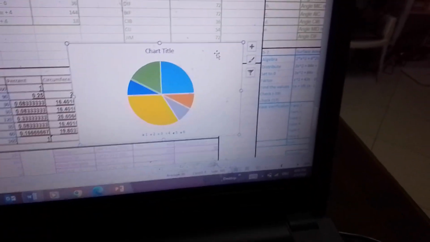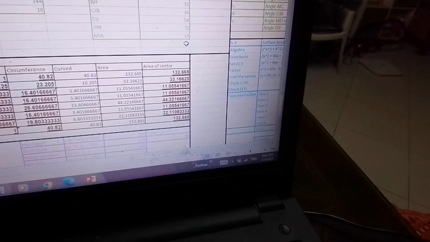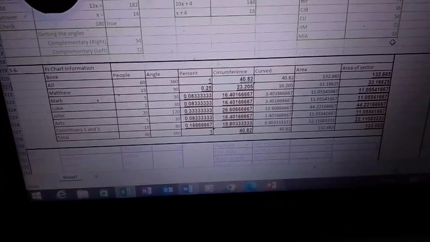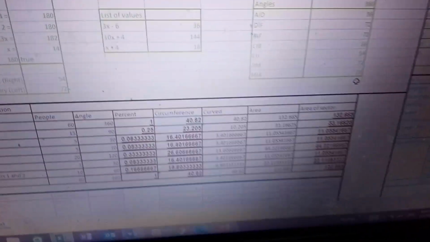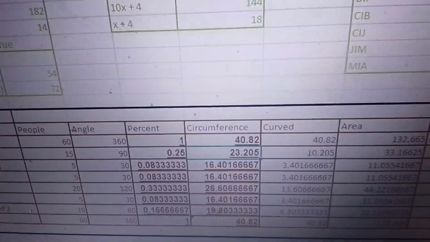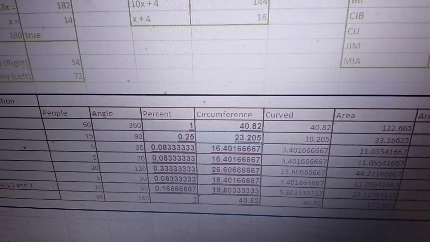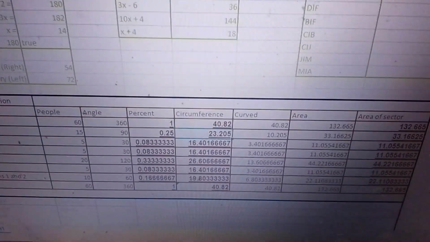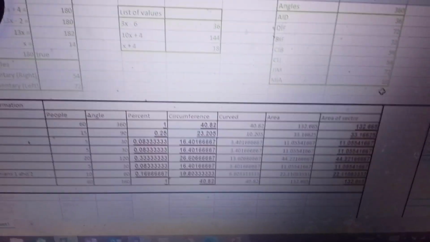Now, to get the circumference, it's very easy. How do you get the circumference? To get the circumference of one circle, we always do 3.14 times the diameter. It says the diameter measures 13 meters. So therefore, it's 3.14 times 13, which gives you the product of 40.82 cm. Now, what we need to do is to get the circumference of every circle. To get the circumference of the sector of the circle, it's this formula.